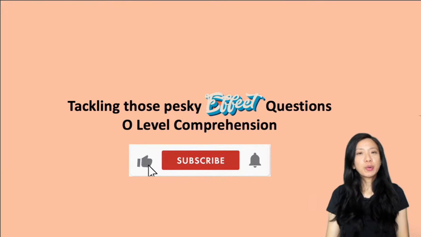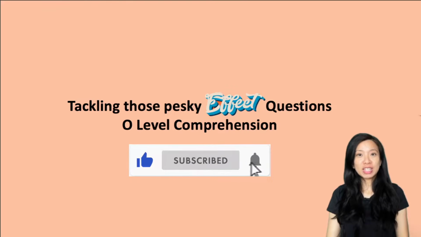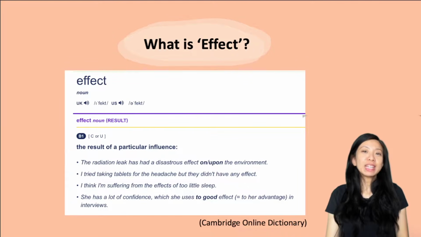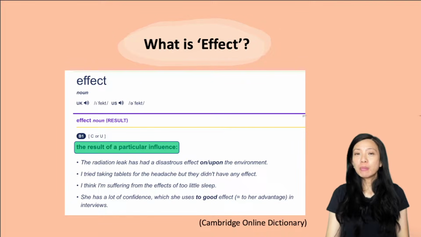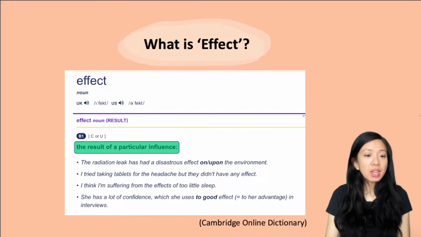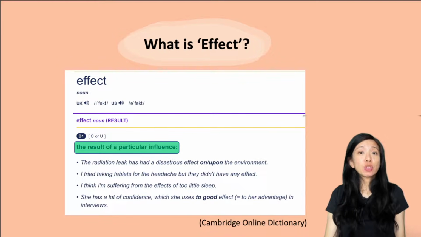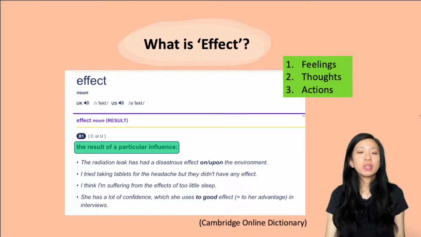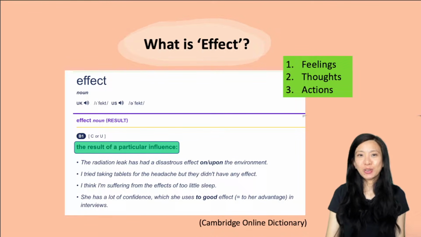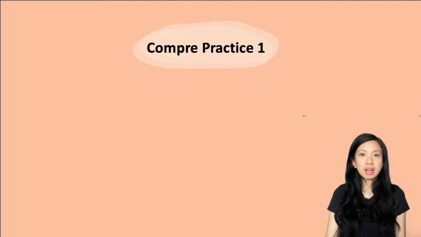In today's video, we are going to be looking at effect questions. So let's get right into it. First of all, you will need to know what effect is. According to the Cambridge Online Dictionary, effect is the result of a particular influence. Relating this back to comprehension questions, when the writer does something in their text, there's always a result that the writer wants to achieve. And most of the time, this refers to the feelings, the thoughts, the actions of the readers or the characters in the story. Let's take a look at a first example.